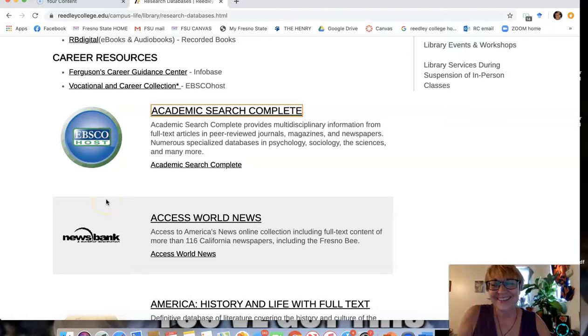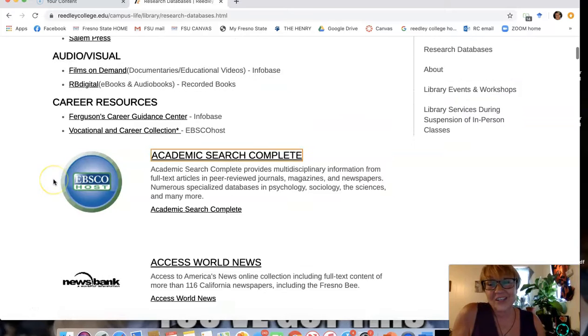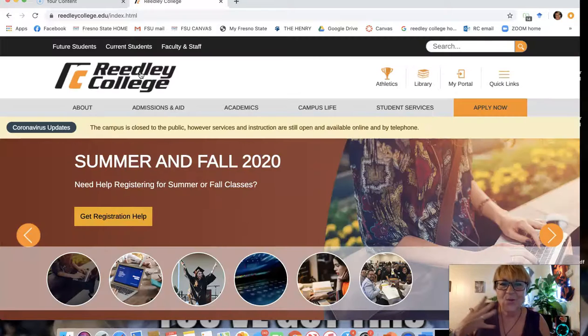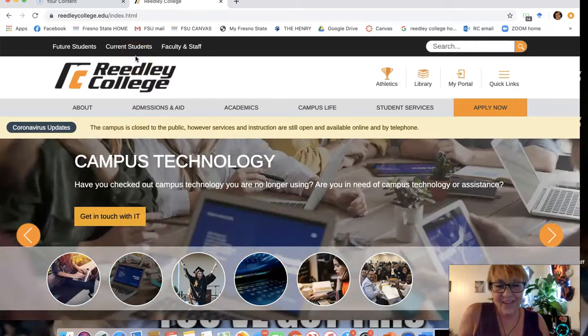Hi. One of the things that my students have a lot of trouble with is figuring out how to use the research databases and getting to the research databases and what to do once you're at the research databases, right? So I thought that we would take a look at that today.